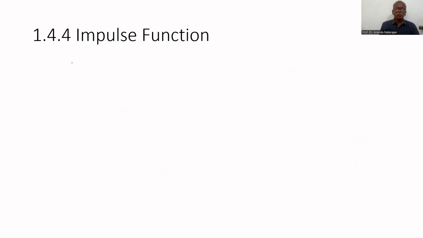Next one is the very important signal, the impulse function. The impulse function is a mathematical signal. Practically, a true impulse function won't exist. Why, you see?